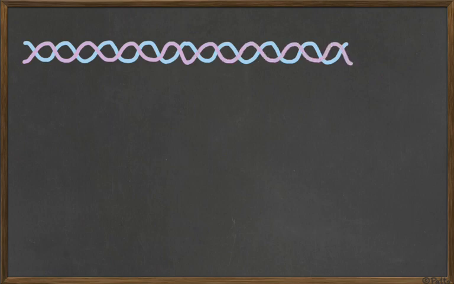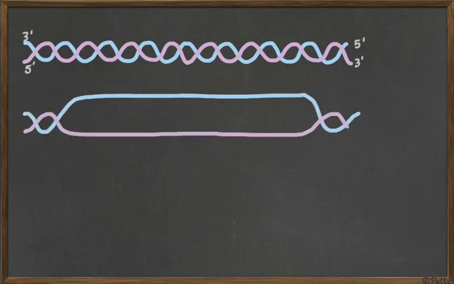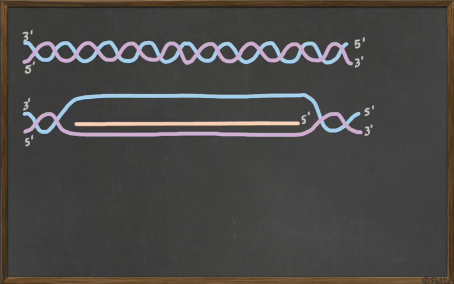So taking a look here, this is a piece of DNA. That's the 3' side, the 5' side, all over there. And I'm going to be opening it. Replication happens in a 5' to 3' direction. Transcription also happens from 5' to 3'. So the new strand is going to be copied from 5' to 3'. So the direction of replication is going to be this one here. The direction of transcription is also from 5' to 3'. So it grows in that way, growing in the 3' direction.